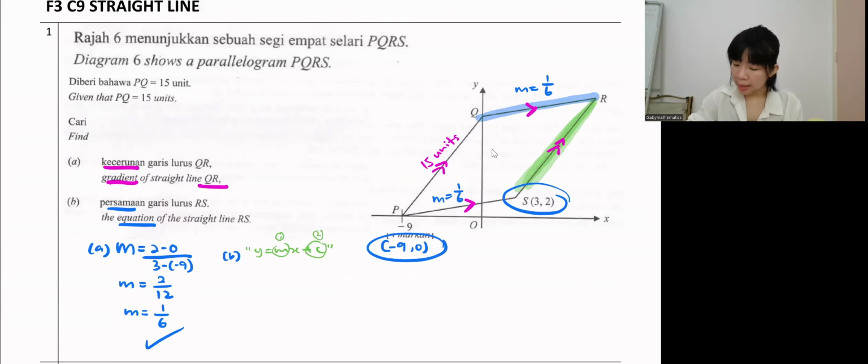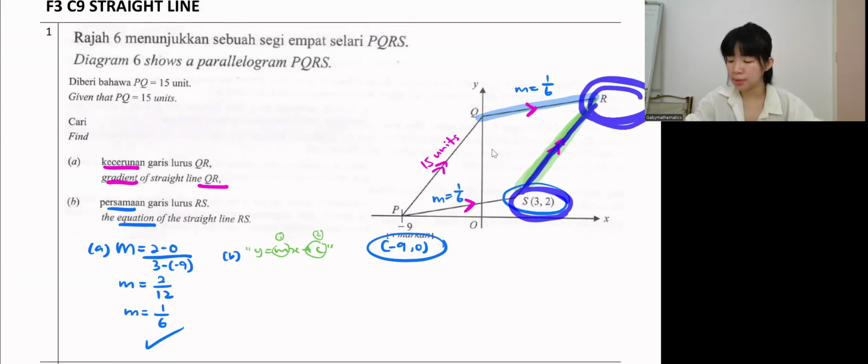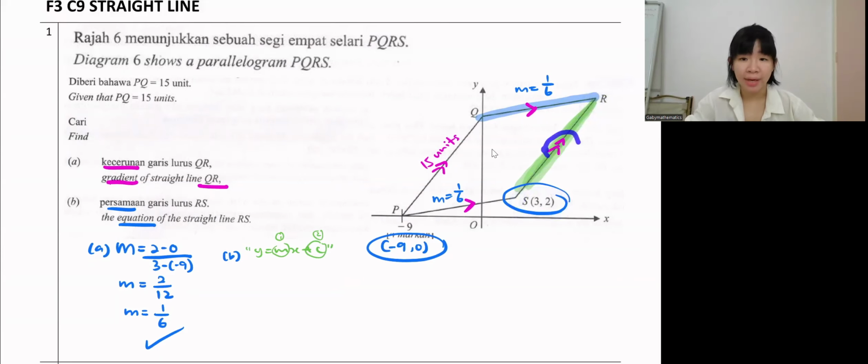Look at this line RS. Do we have the gradient? To find the gradient, we need two coordinates. We have S, but we don't have R. You can't find it using this line. So since these two lines are parallel, PQ and RS are parallel.